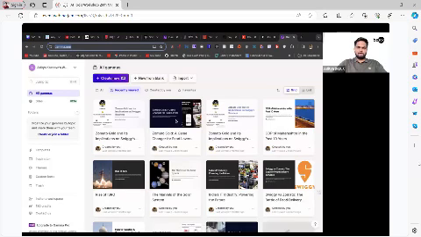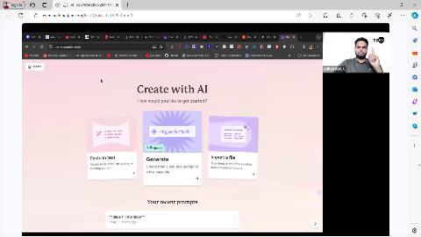So here I have shared the URL with everyone. You can go to gamma.app and sign up. I have already signed up, so you'll be seeing a window like this once you sign up. On this window, step number one, I'm going to click on create new with AI.